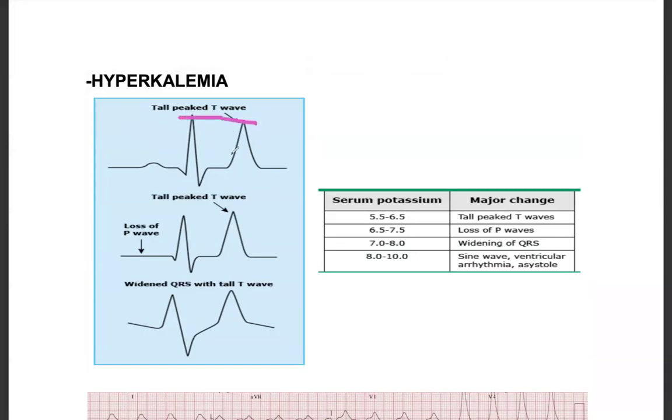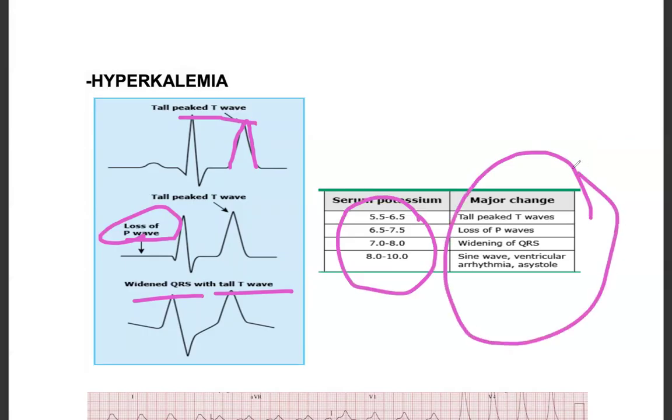Tall peaked T wave. This is the tall peaked T wave. Then what happens? There can also be a loss of P wave. Again, tall peaked T wave. Almost the T wave has come to the height of the QRS complex here. Widened QRS with tall T wave. As the potassium level increases in the blood, the severity of changes also increases. This is very, very important.